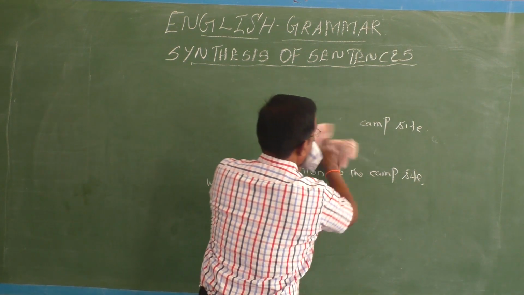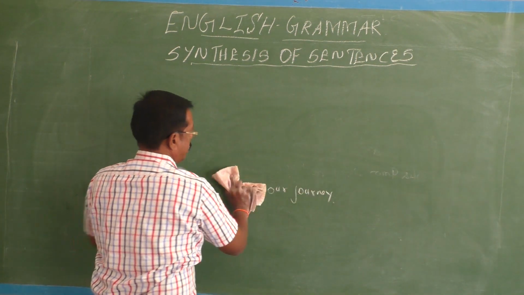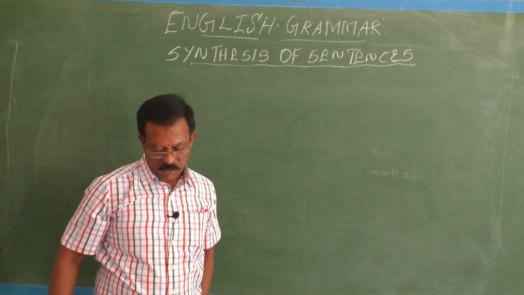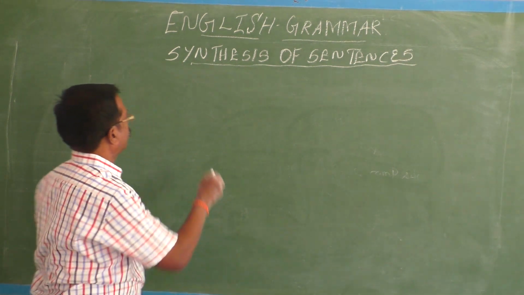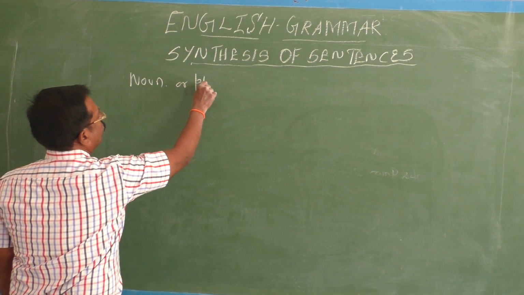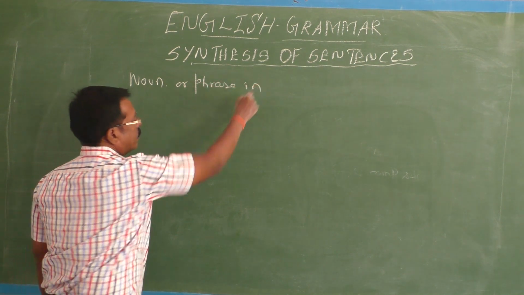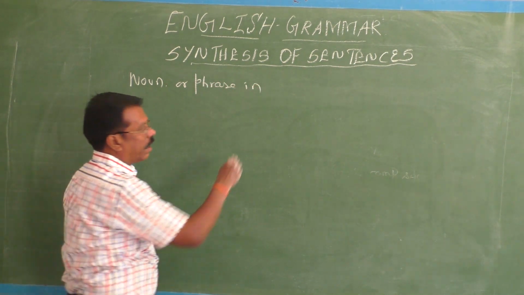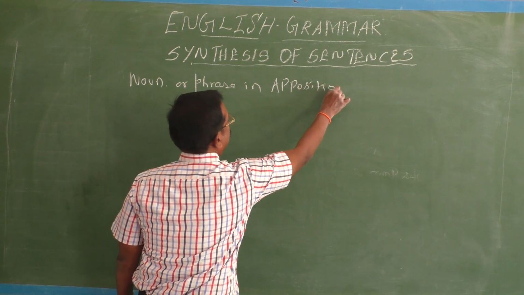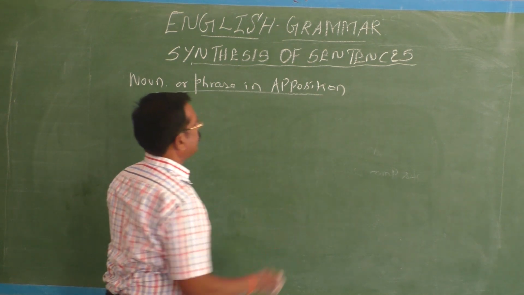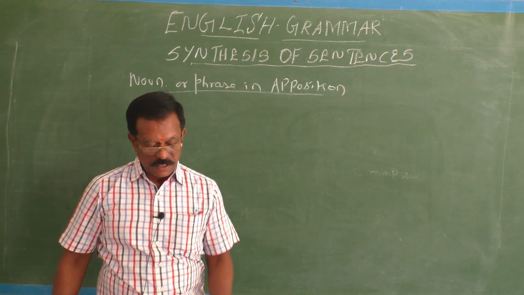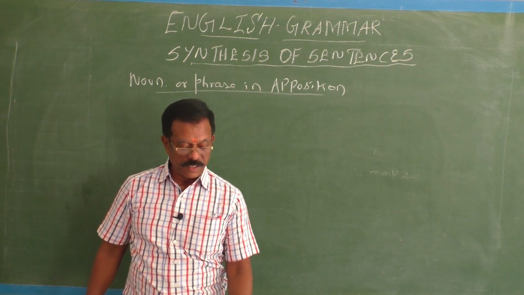So let me explain one by one all such structures and how they are to be seen. Okay, fine. Next, noun or phrase in apposition. We can synthesize any two given sentences by using a noun or phrase in apposition. This is not a new one, children, so you can easily understand.